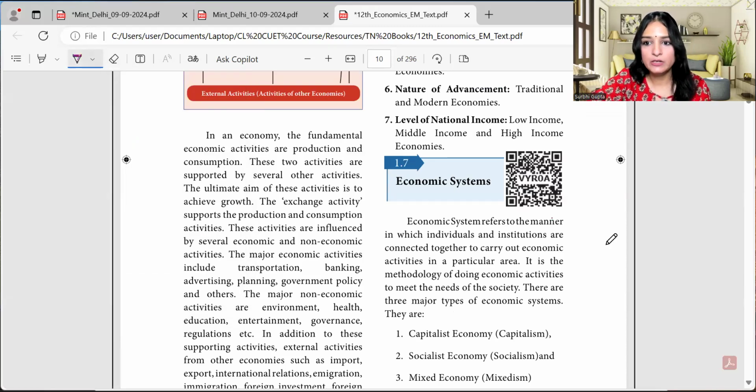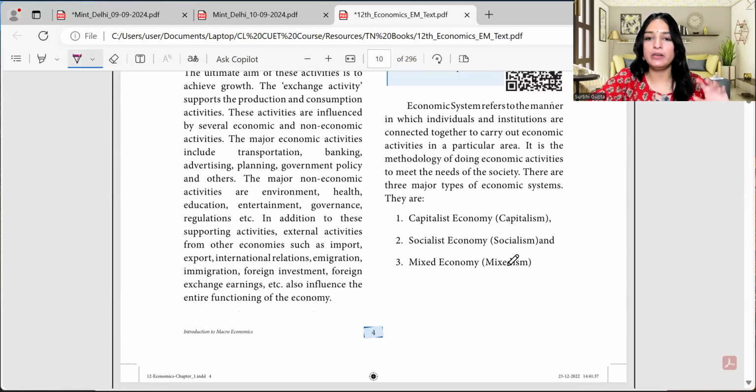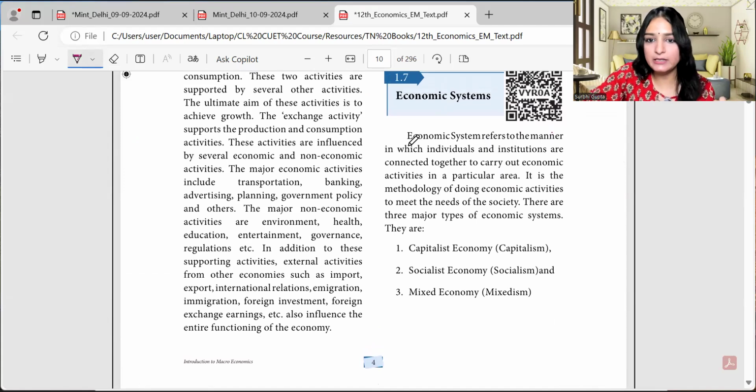All right. So as I said, we are going to read about economic systems, so let's quickly start reading. What is an economic system? When we are reading about something, we need to know what it is that we are reading about. Economic system refers to the manner in which individuals and institutes, not only individuals, not only institutes, both are connected together to carry out economic activities in a particular area.